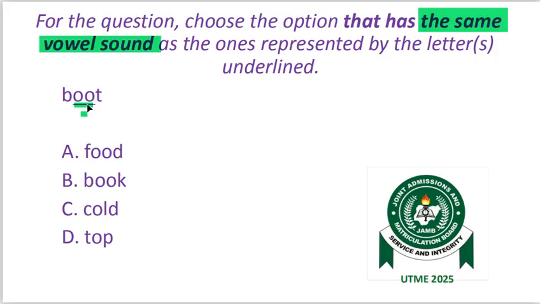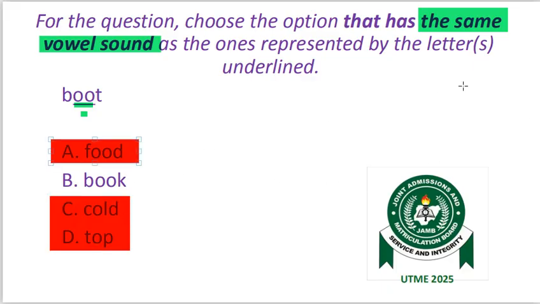Option A, food. Option B, book. These are the two plausible options. Option C, cold, and D, top, are wrong. Option A, food, is the correct option. Food has a long U sound. Option B, book. How is it wrong?